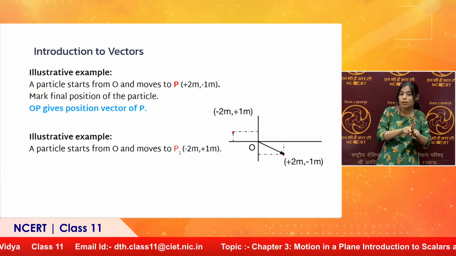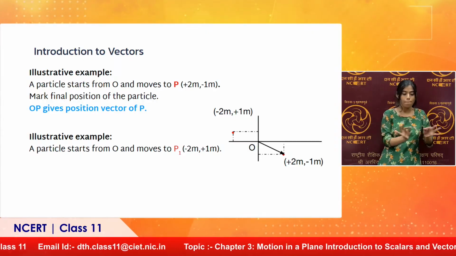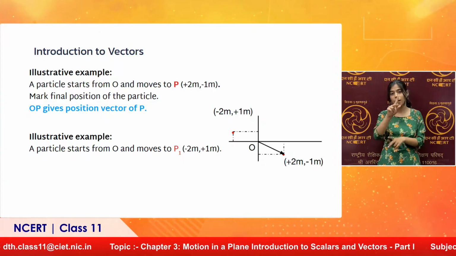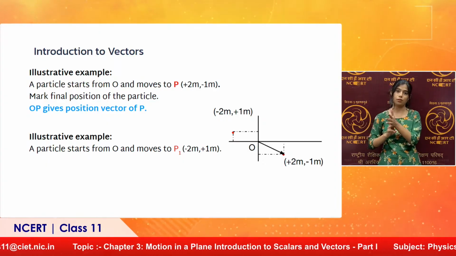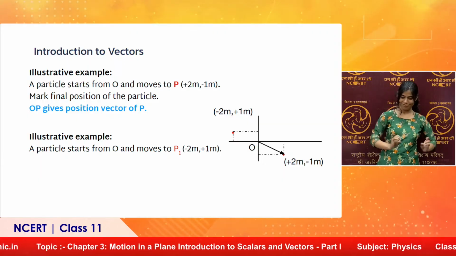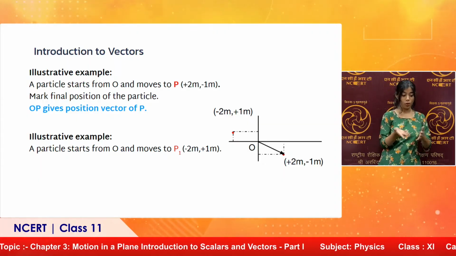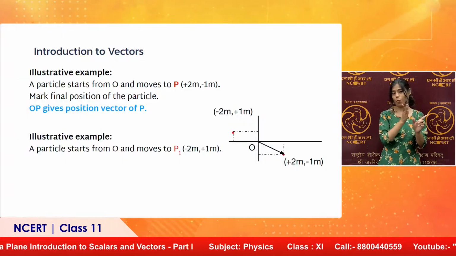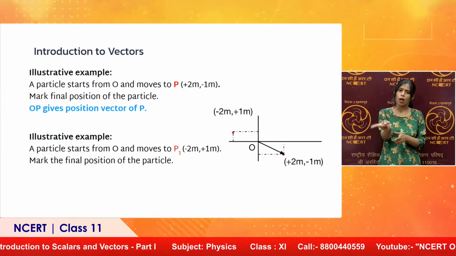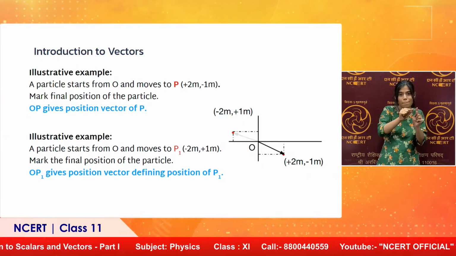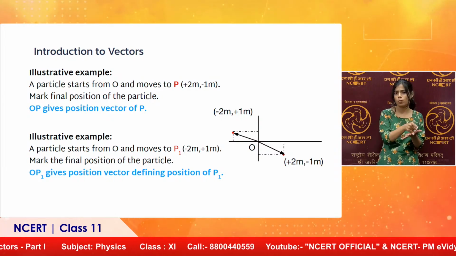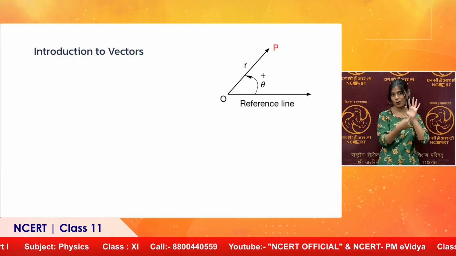Here this arrow shows the exact position of the point P. Similarly, if you have a particle moving to P1 and the ordered pair associated is (-2 meter, +1 meter), it will mean from O it has to start 2 meter left on the x axis. And +1 meter means 1 meter above the x axis in y direction. So, again you can mark the final position of the particle. You can see this position in the diagram P1.